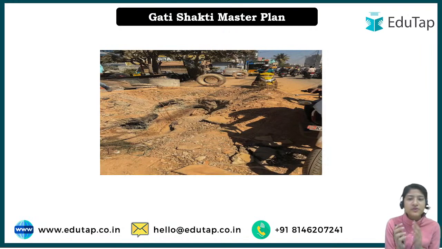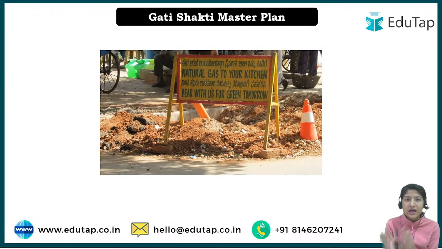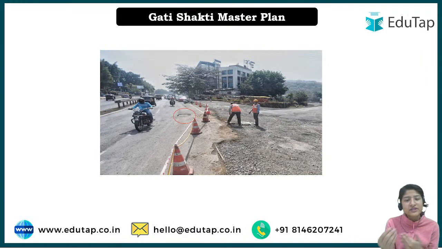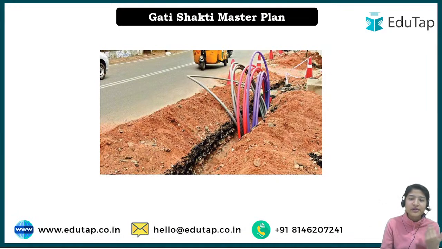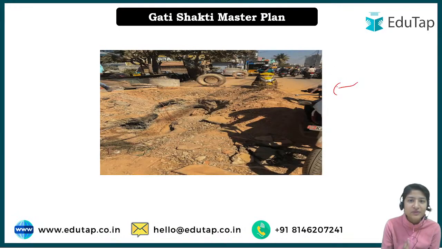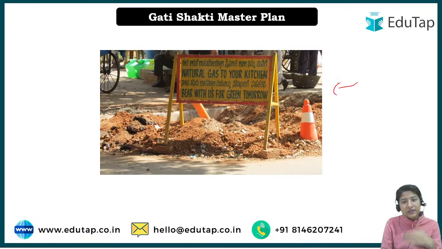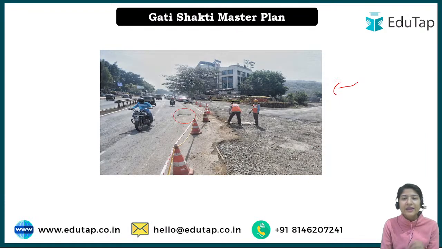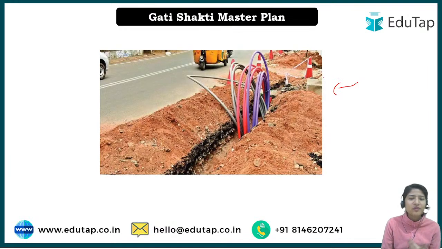You must have observed that in our country it usually happens that once a road is made, some ministry suddenly remembers that, oh, we have to put optical fibers in it, and then they dig the road again, place the optical fibers, and close it. Then some other ministry comes, maybe for gas pipelines or anything.